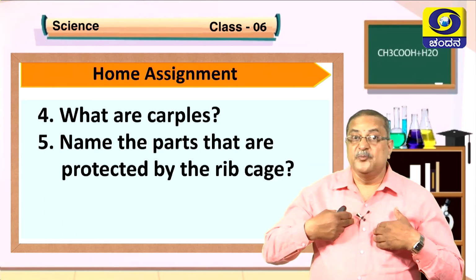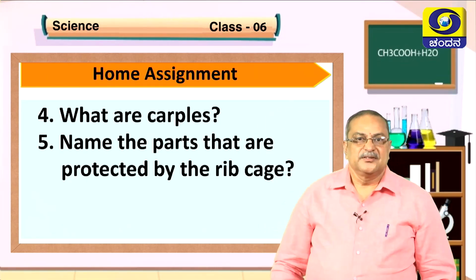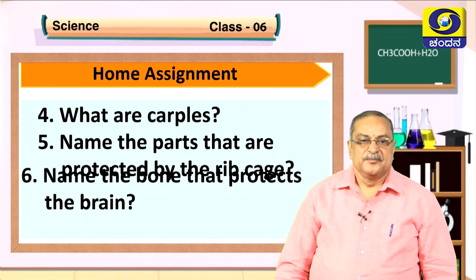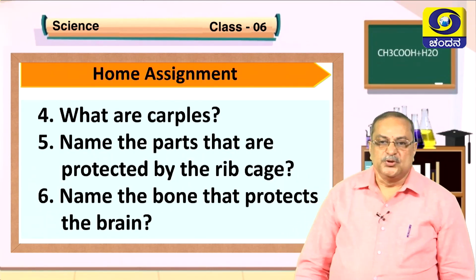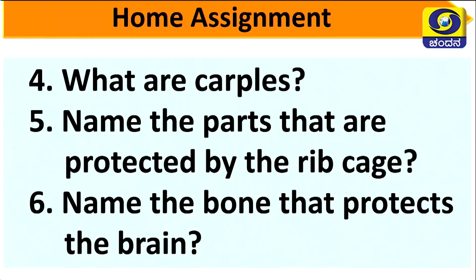Okay, the important parts now that you have to remember. Name the bone that protects the brain. Okay, so once again I will read out these. What are carpals? Name the parts that are protected by the rib cage. Name the bone that protects the brain.